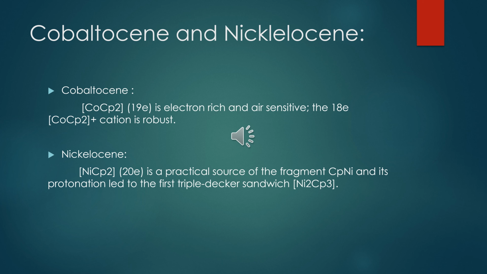Here are some more examples of the metallocene. The first one is cobaltocene and the second one is nickelocene. Cobaltocene is present in two forms. The first has 19 electrons, and the second complex has 18 electrons. The 19 electron complex of cobaltocene is rich in electrons and air sensitive, and the second one, which has 18 electrons, is a cation that is robust. The second is nickelocene. Nickelocene is a practical source for fragments, and its protonation led to the first triple decker sandwiches of nickel.